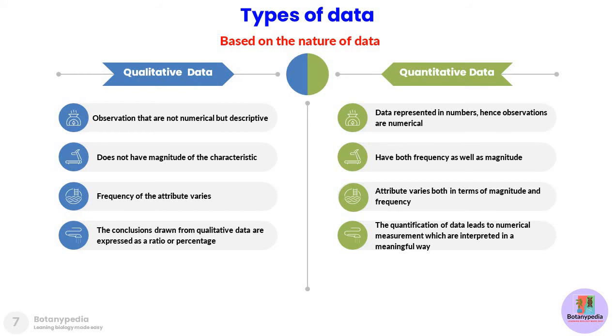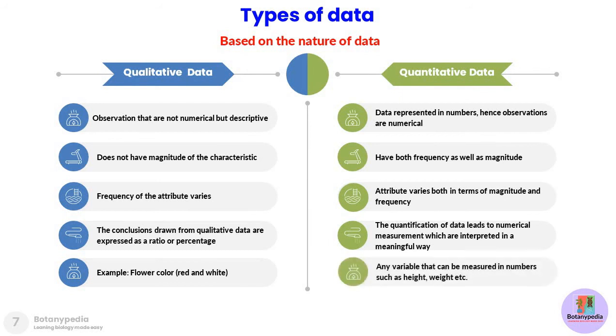The quantitation of data in case of quantitative data leads to numerical measurements, which are interpreted in a meaningful way. An example of qualitative data can be flower color, that is red versus white, which is descriptive in nature. And an example of a quantitative variable can be anything that can be measured in numbers, such as the height of students, height of trees, weight of individuals, etc.